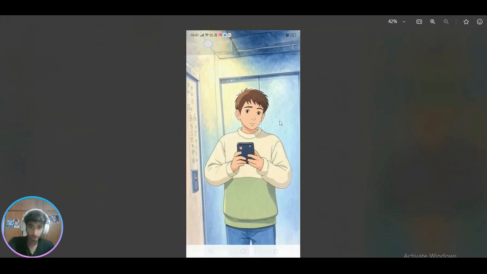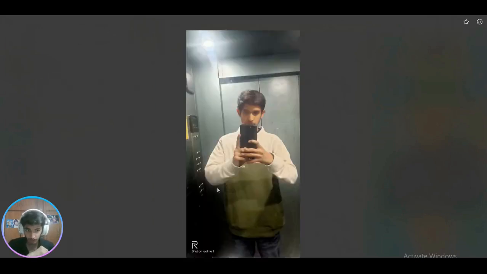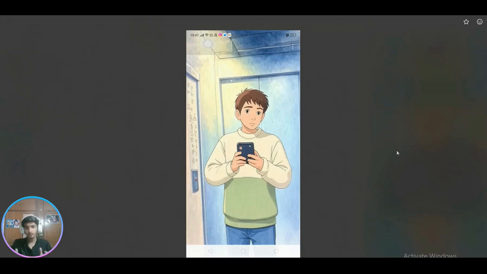See, for example, this is a picture of mine, and the actual picture is something like this. So when you see, these images are very eye-catching. You can also use them for your brands and other things. But for now, these are the only examples. Now let's know how we can create our own Ghibli image.